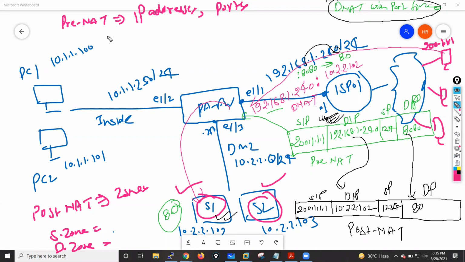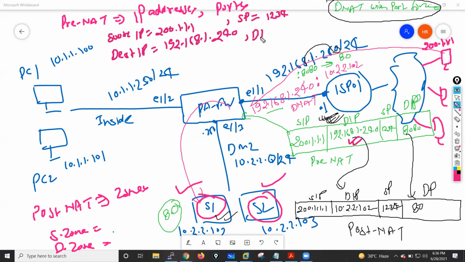Okay. So what is the source IP address here? Source IP address is 200.1.1.1, right? And destination IP is 192.168.1.240. I will get this destination from this particular packet, from the pre-NAT packet. Okay. Now, what is the source port? Source port is 1234, and destination port is 8080, right?